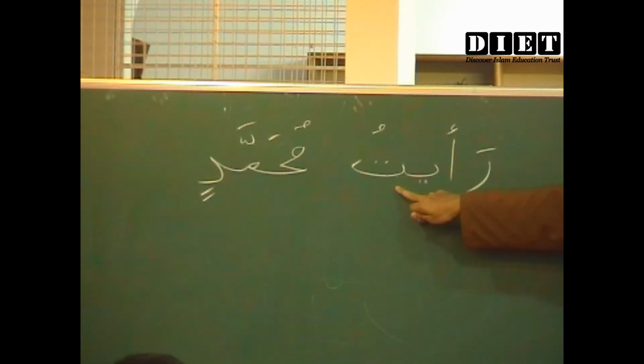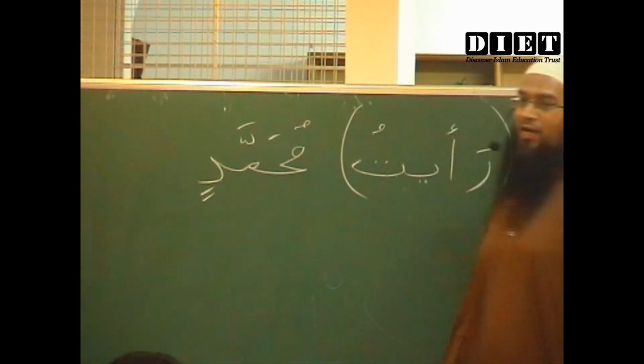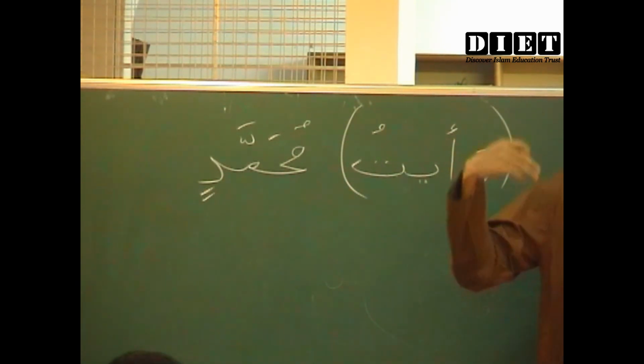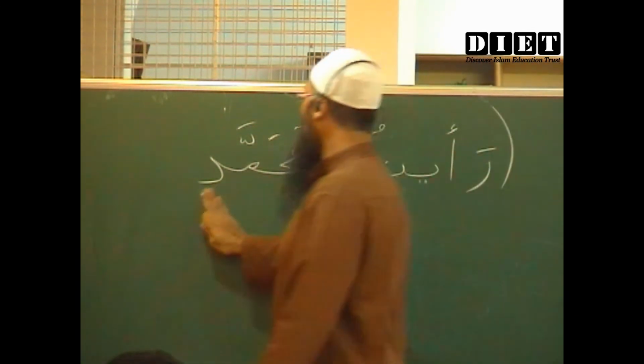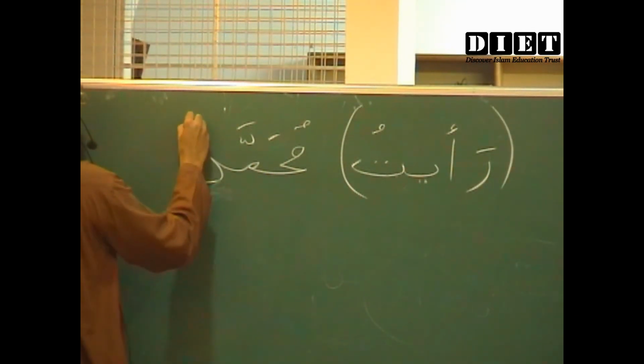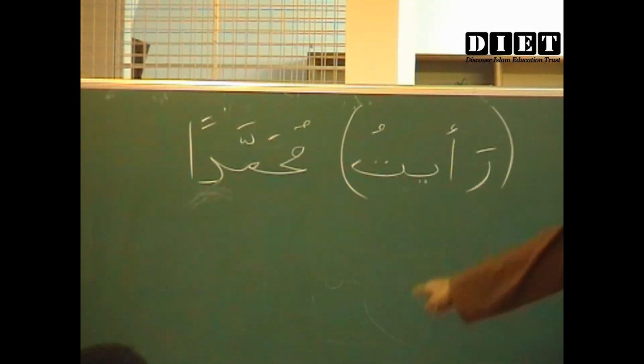When I say I saw, it is Ra'aytu. I will not get into verbs at all. I told you from the beginning, I'm not getting into verbs. Verbs I will introduce slowly, very easily for you, inshallah. Verbs are very easy. Oh, sorry. Jazakumullah khairan, thanks for correcting.